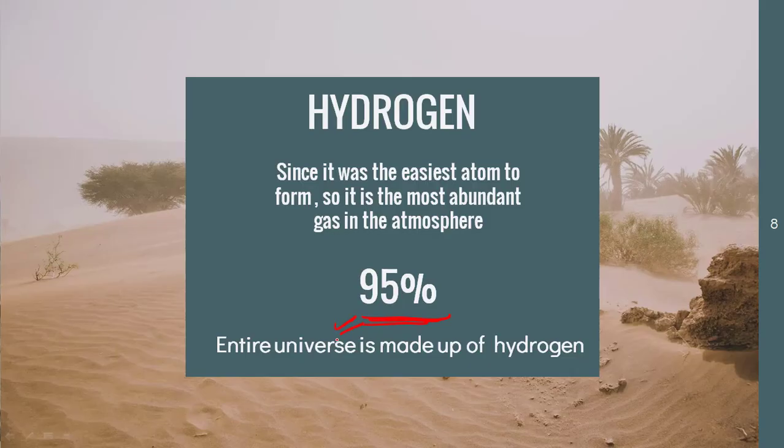So 95% of the entire universe is made up of hydrogen, because it was much easier for the subatomic particles to form hydrogen. And because it was the easiest atom to form, it is the most abundant gas in the atmosphere.